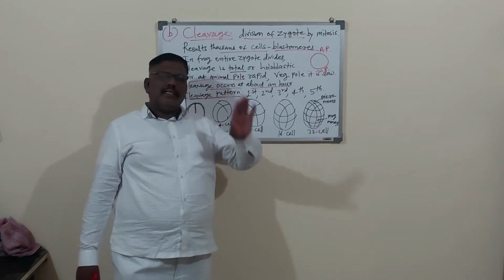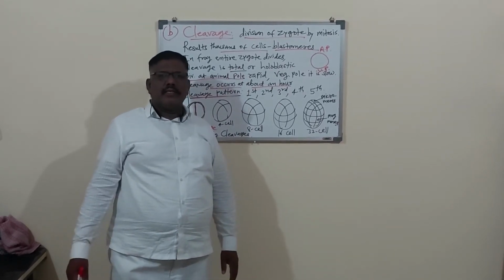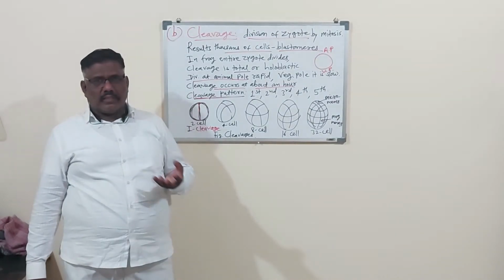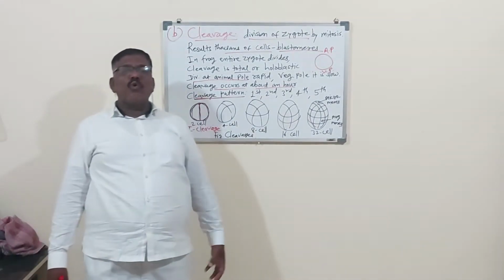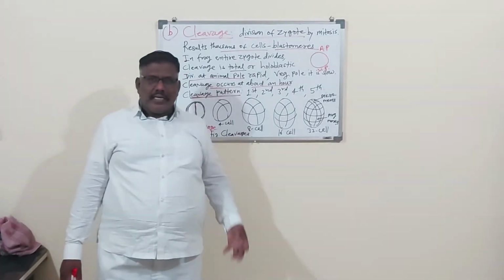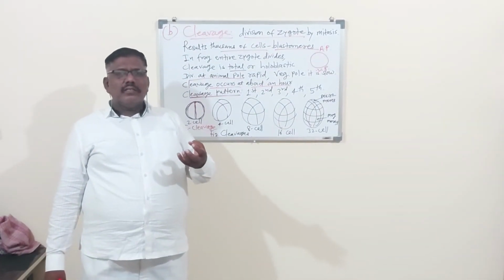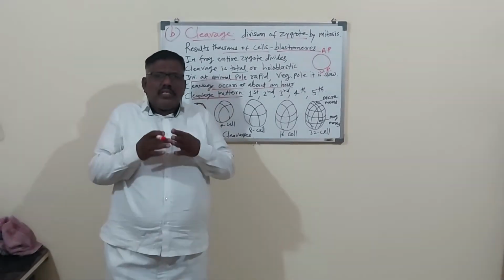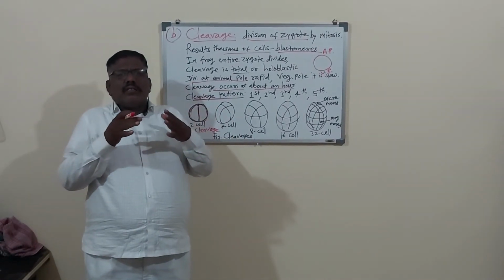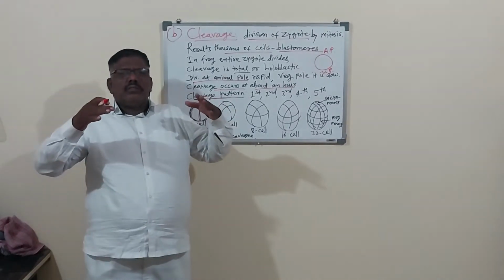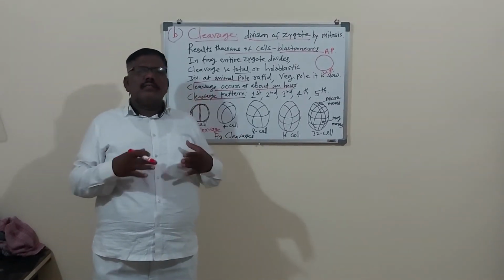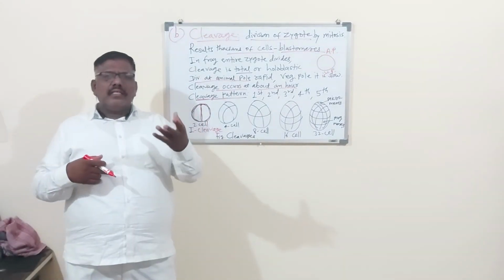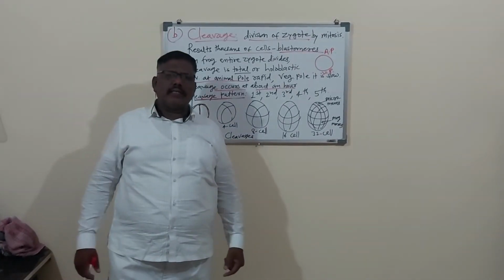In this way, the number of cells increases and it forms a solid ball-like structure, which is called the morula. Again in the morula, in the center, a force is created and all the cells are thrown towards the sides and an empty space is formed in the center.